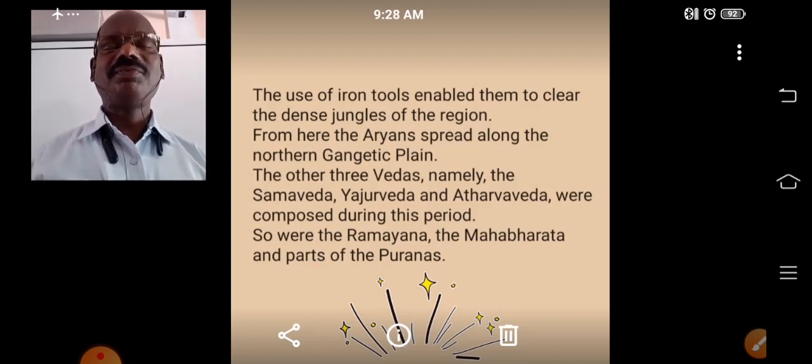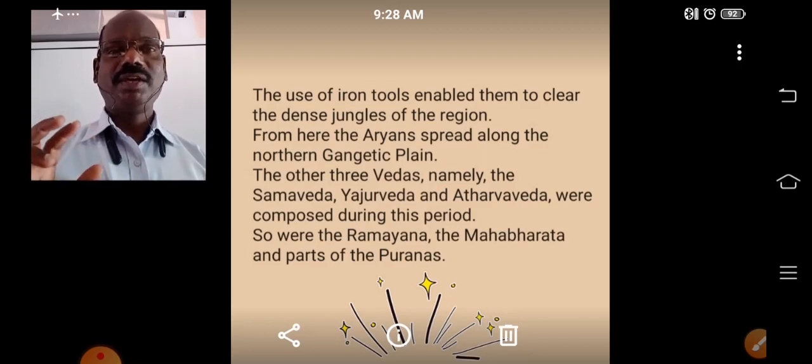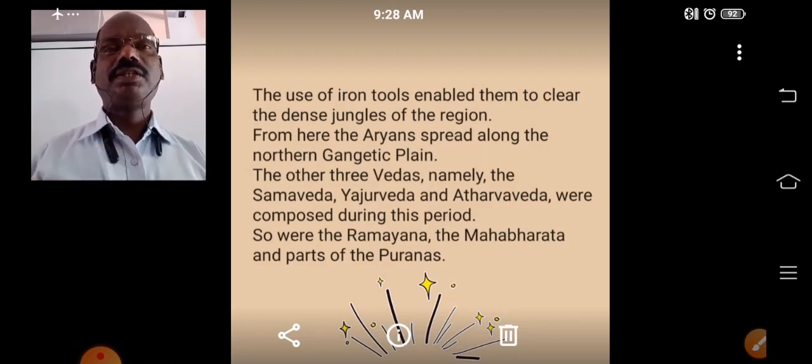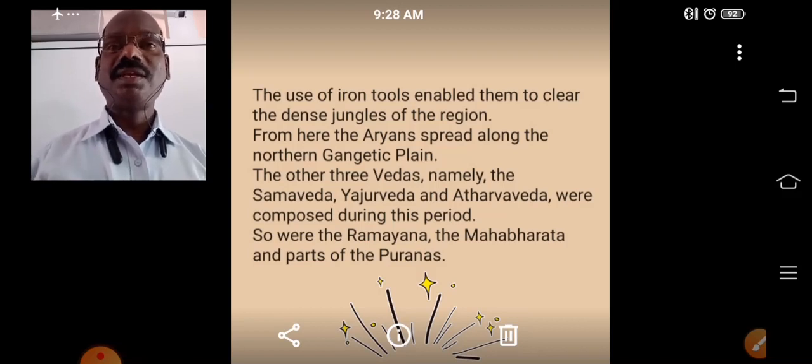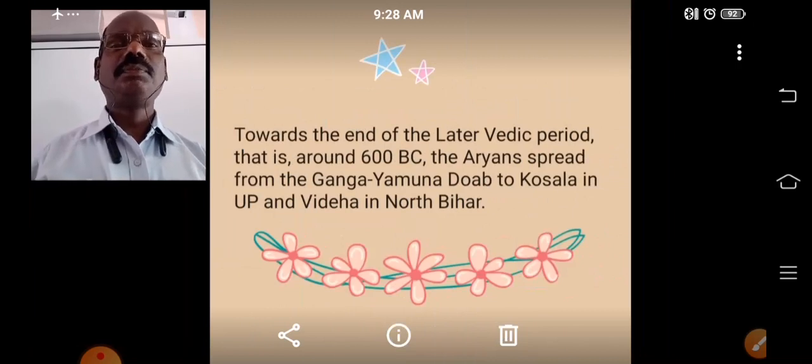So we can see the four Vedas: Rigveda, Samaveda, Yajurveda and Atharva Veda. The last three Vedas were composed during the later Vedic age. Ramayana, Mahabharata and later books were also written during this period only. Remember that point also.